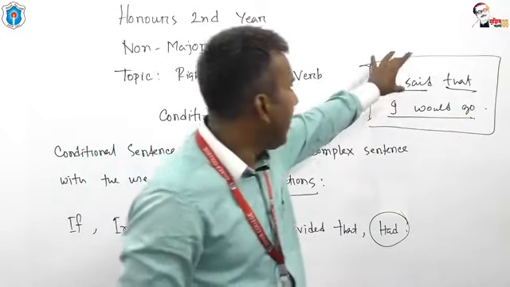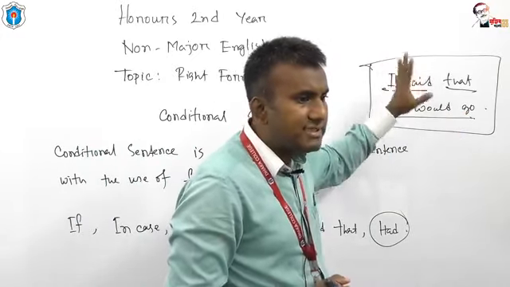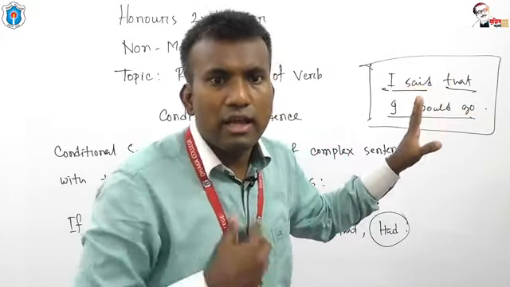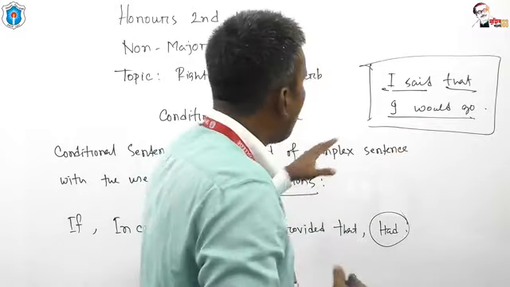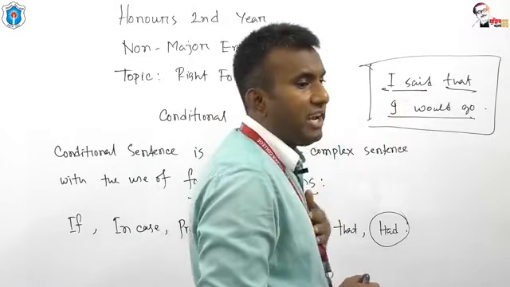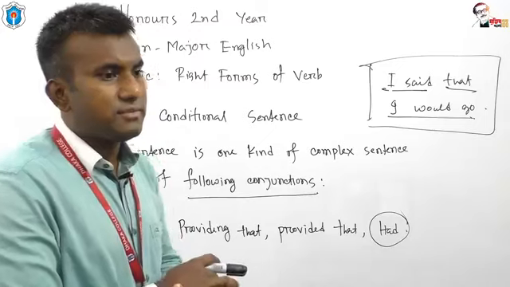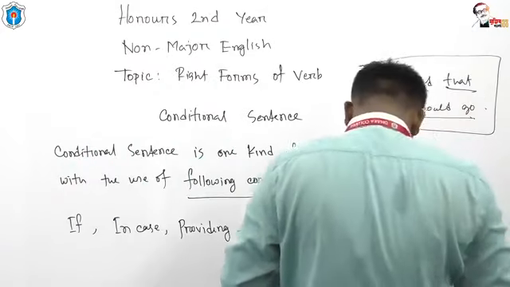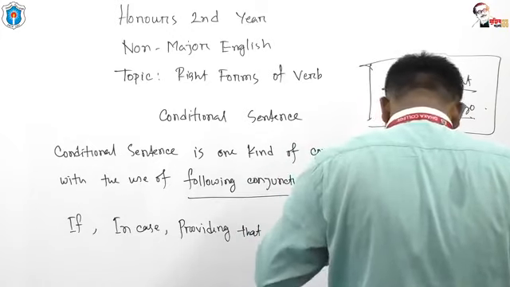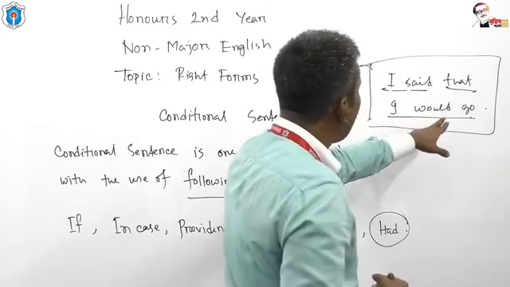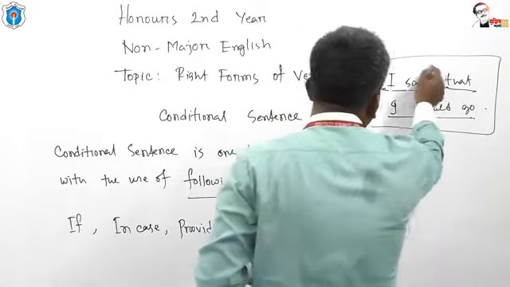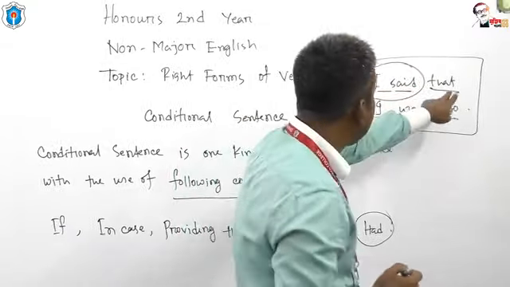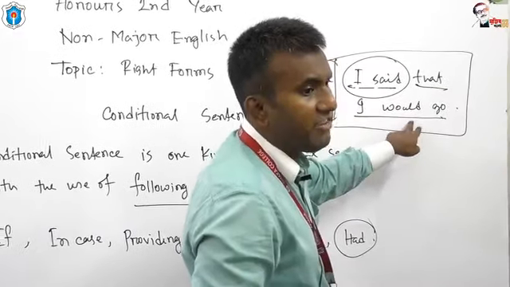In the first part we have one subject and one finite verb, and in the second part we also have one subject and one finite verb.